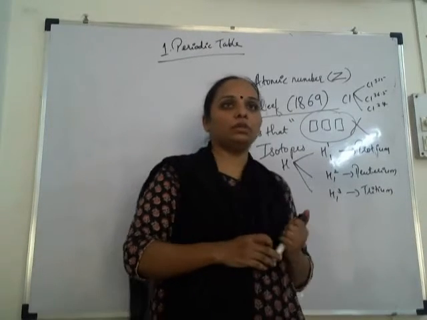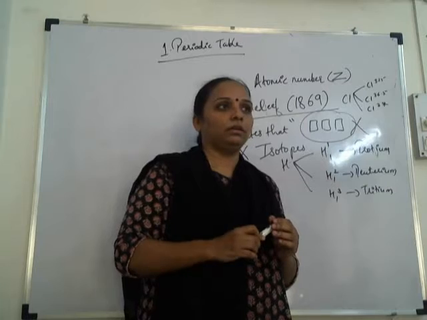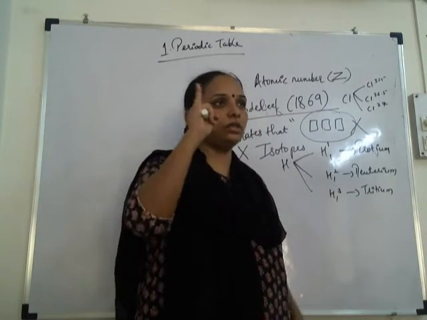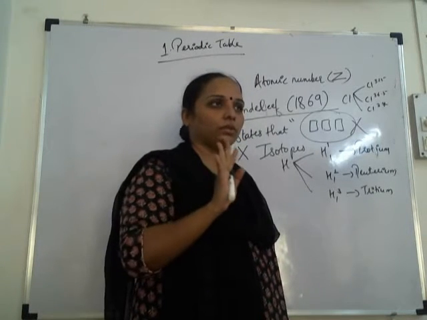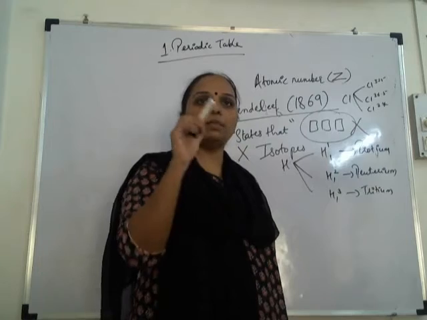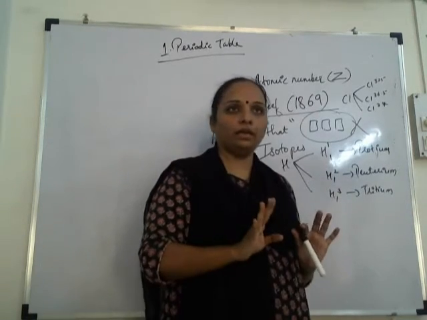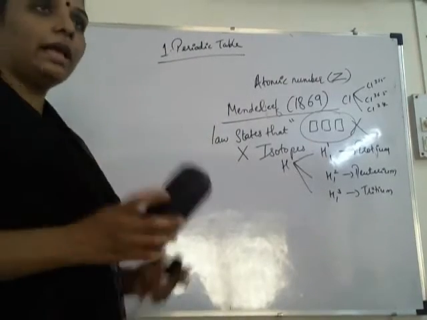Anyone having any doubt online? All elements do not have isotopes. Oxygen, chlorine, hydrogen have isotopes. Isotope means same atomic number and different mass number. That we are going to do later. So that's why Mendeleev's periodic table was rejected. Any doubts?